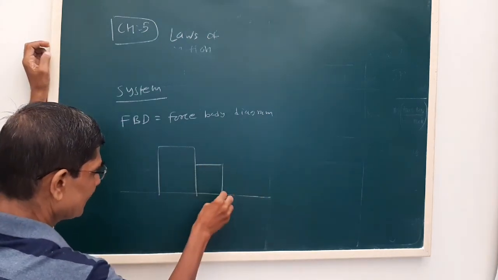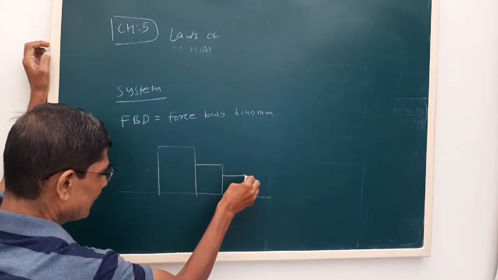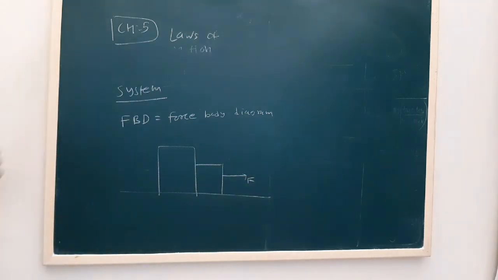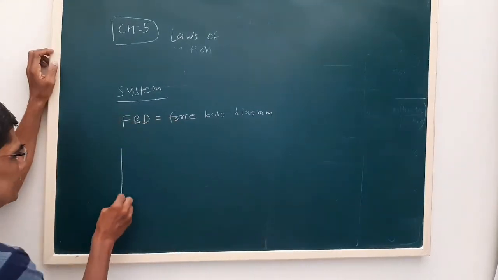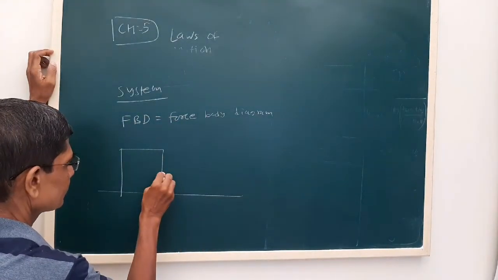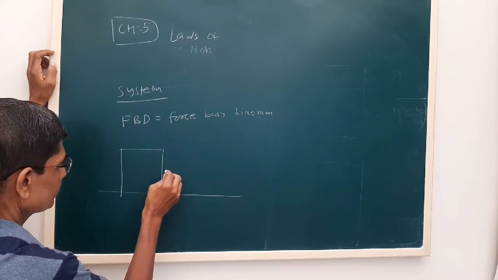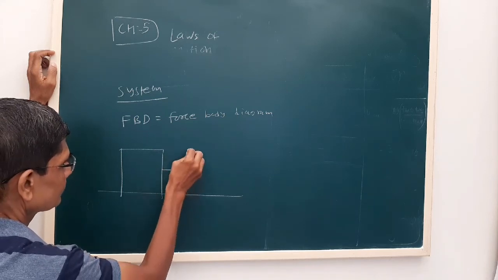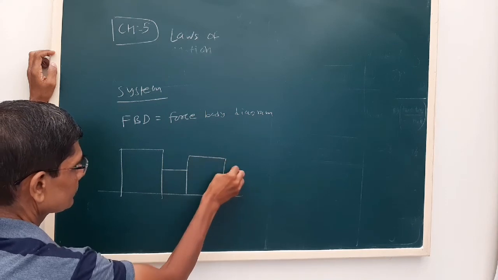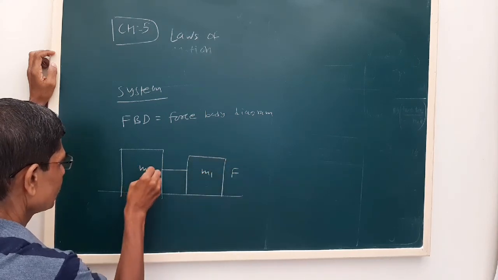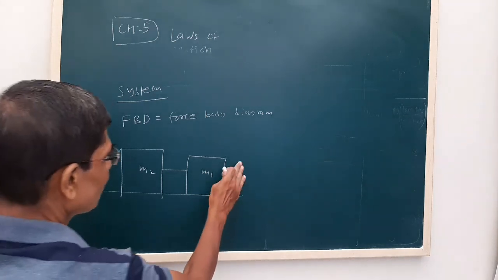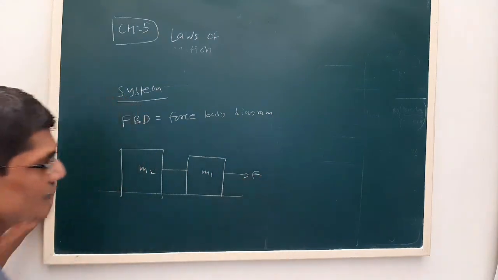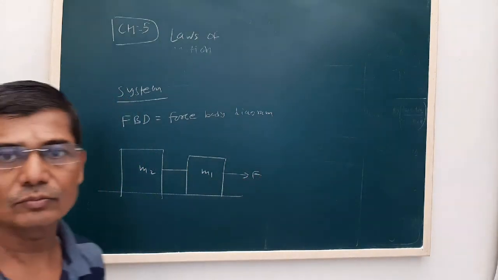Let us say our system is like this. Let us say the external force is F. Or we say the system is like this. See, it is tied with a string or a rope. So we have to consider the forces acting on individual bodies. That is called the force body diagram.